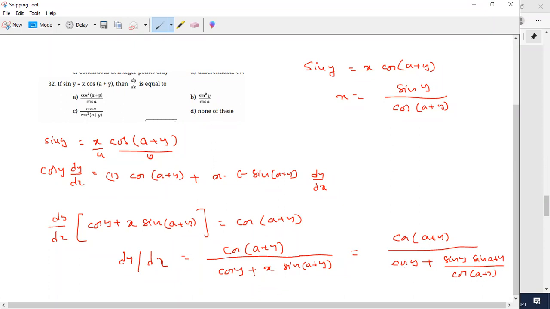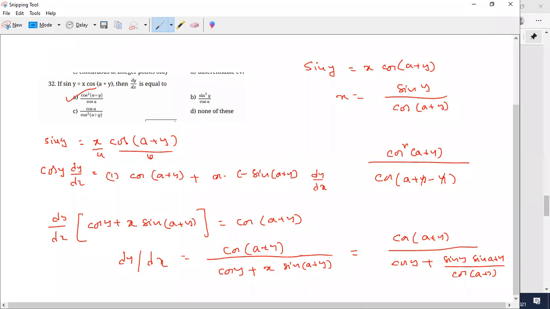If I take the LCM, I will get cos square of a plus y divided by cos a cos y plus sin a sin y. That will be cos of a plus y minus y. So y cancels. The answer is cos square a plus y by cos a.